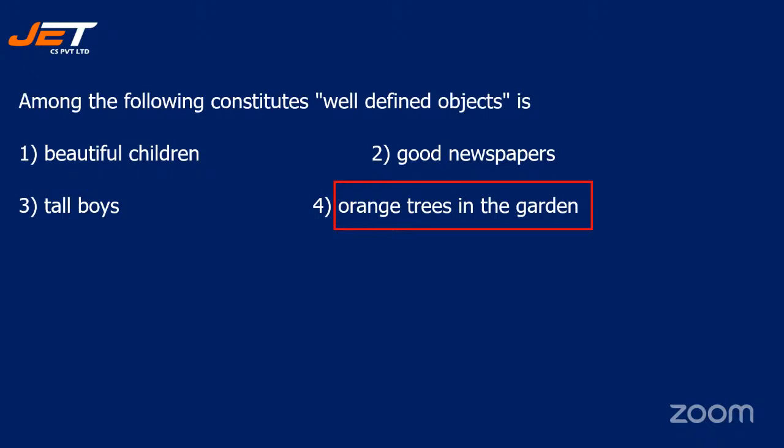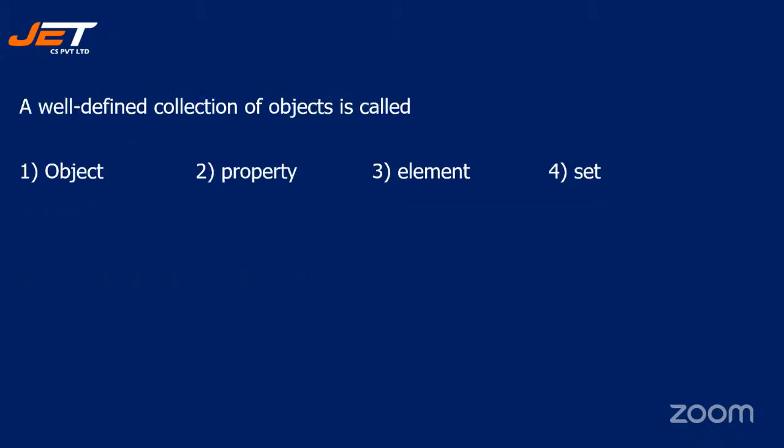All right? Hope you all are answering. You can always give your answers in the chat box. Let's move on to the next question. A well-defined collection of objects is called dash. I'm giving you 1 full minute because this is a very easy question. Quickly think over it and give me the answer. You can put your answers in the chat box.